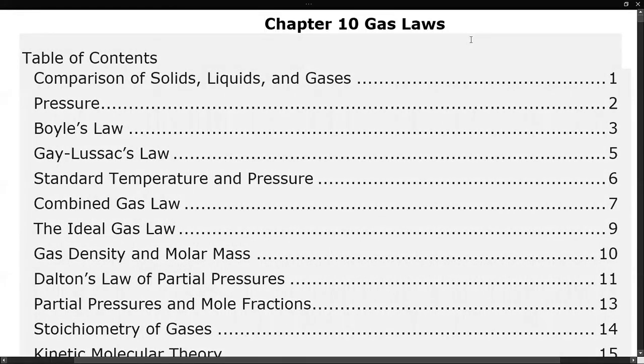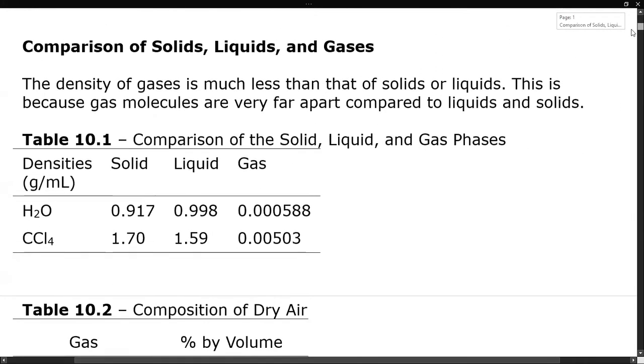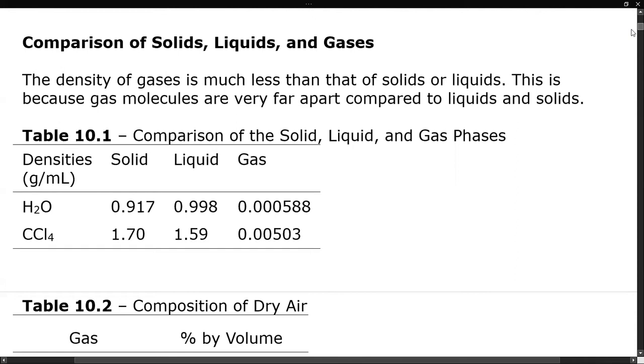Okay, this is chapter 10, talking about gas laws. You can see your table of contents there. Comparison of solids, liquids, and gases. If you look at just something like density, you find that gases have a much lower density than that of solids and liquids. That's because the gas molecules are very far apart. You can see that in this table.